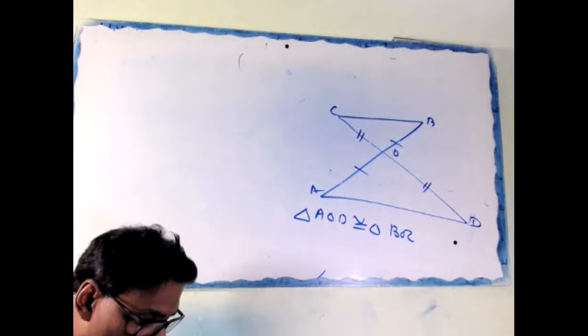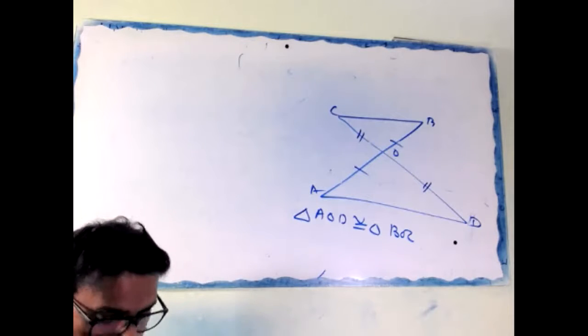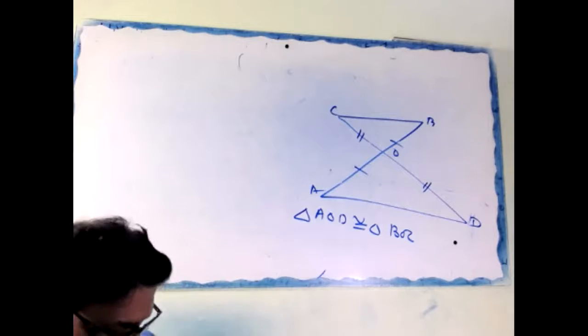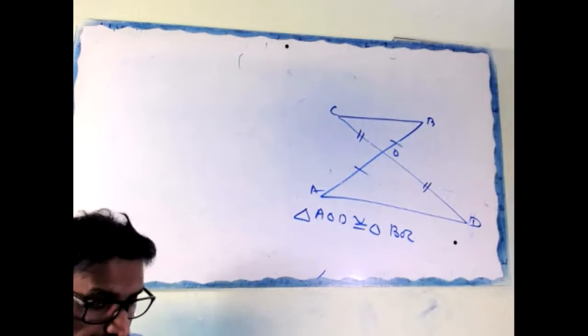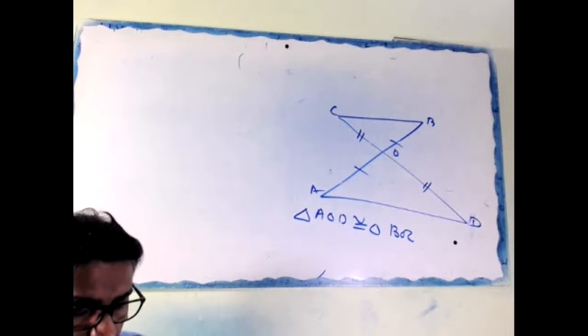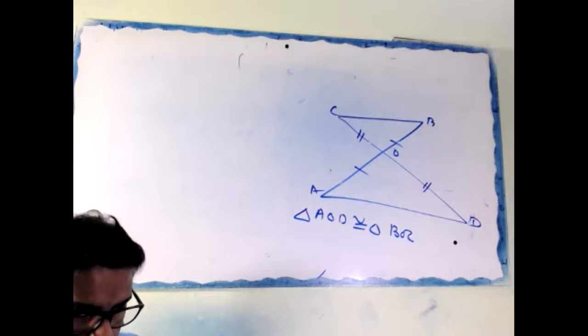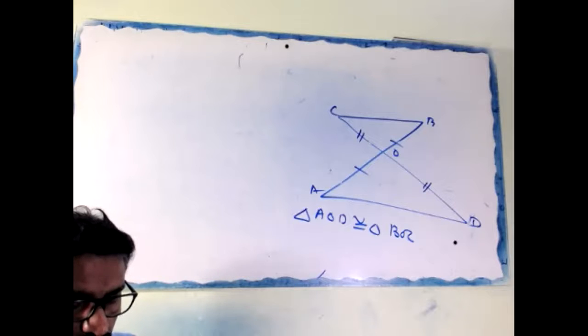Okay, next one. So today I'll finish this triangle chapter fully. Sunday and Tuesday I'll do surface area and volume. Thursday full revision. Okay.